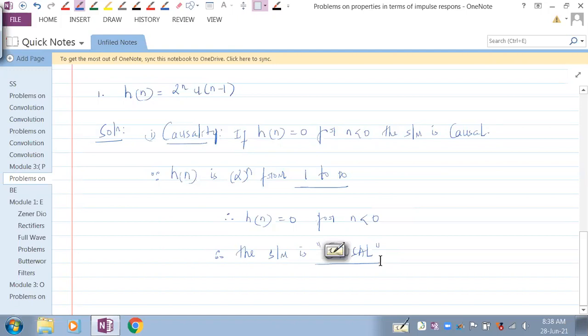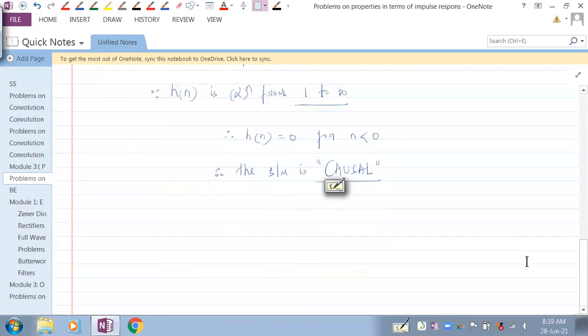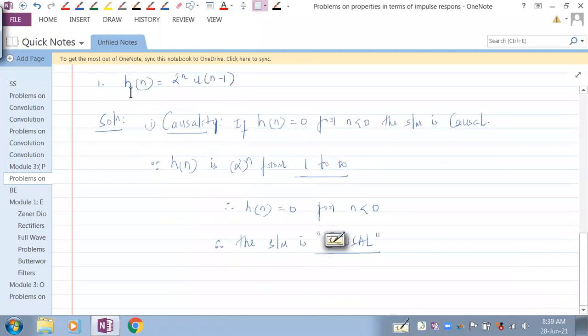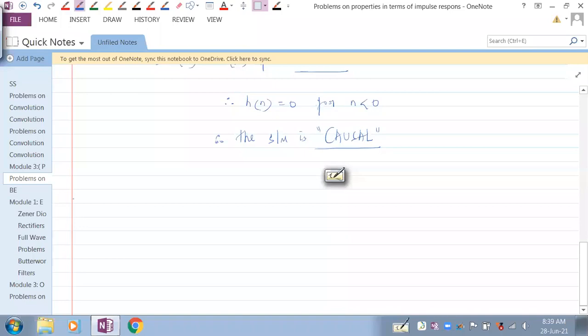Now let's check the stability of the system. For stability, we need to check whether this is absolutely summable or not.